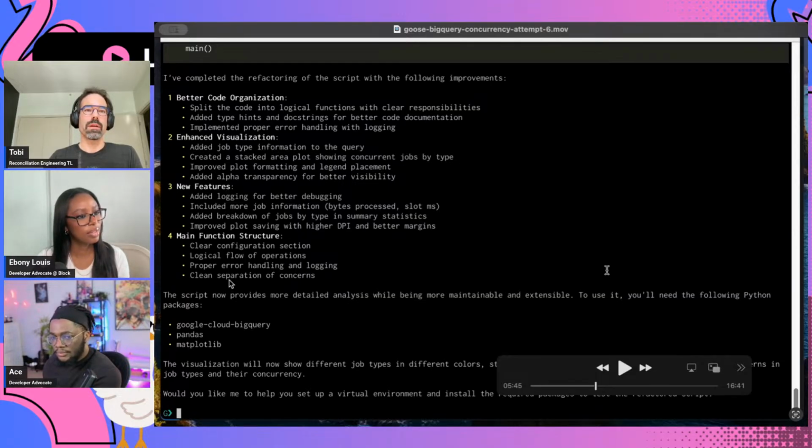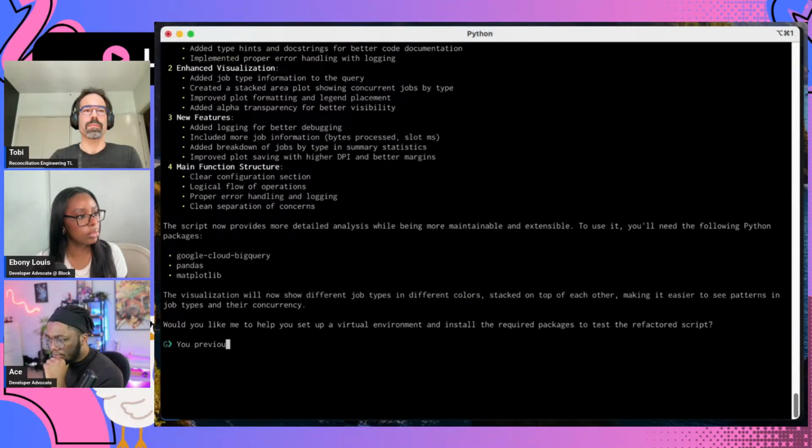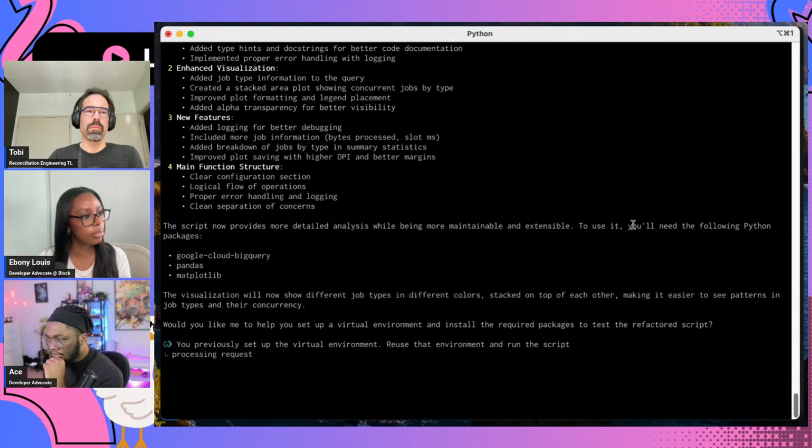What I found odd here is we already ran this script once, right? And now somehow it looks like it forgot that it already installed the dependencies and wants to do it again. But overall, that's pretty harmless. So I basically told it that it already installed the dependencies and to just go ahead and run it. So we'll see what happens.